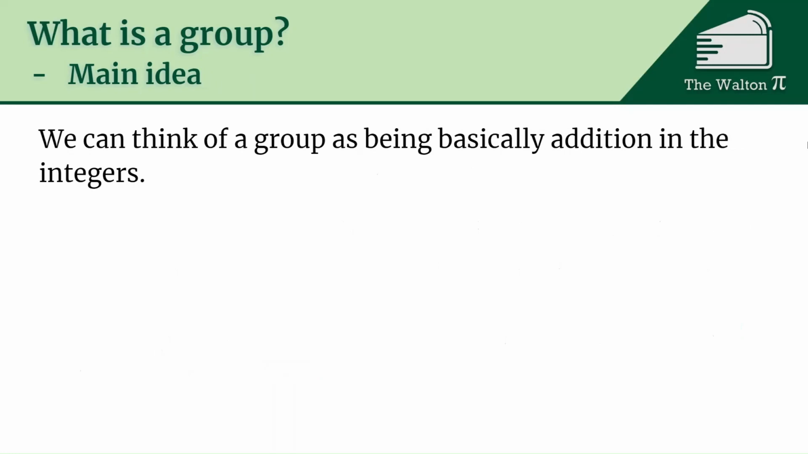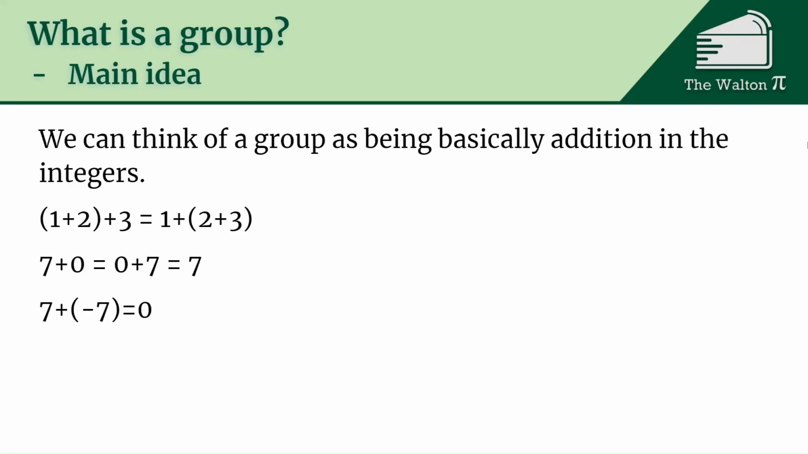So we can think of a group as basically being addition in the integers. So in the integers, we have 1 plus 2 plus 3 is the same as 1 plus, parenthesis, 2 plus 3. It doesn't matter the order you add them, it's still going to work. So it's associative in that way. We have 7 plus 0 is 0 plus 7 equals 7. So we have an additive identity, 0. And then we also have 7 plus minus 7, the inverse of addition, that gives us 0. So we have all those different properties in the integers.